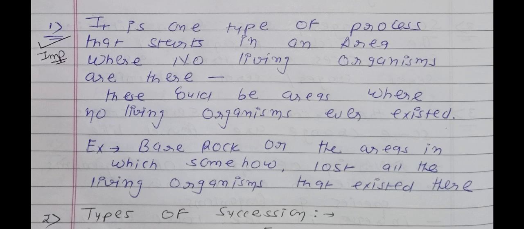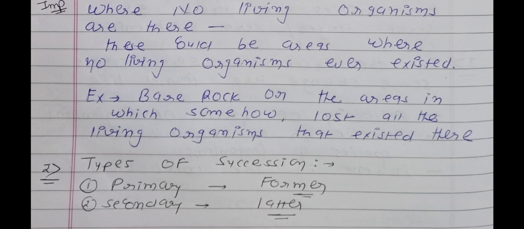This could be areas where no living organism ever existed, for example bare rock, or areas which somehow lost all the living organisms that existed there. So you will remember point number 1, the definition of ecological succession with its particular example.